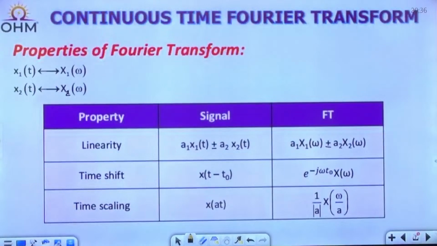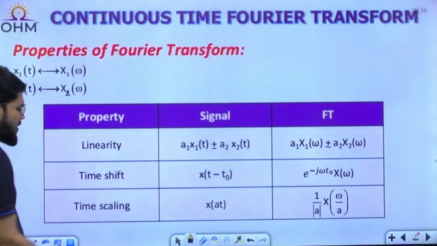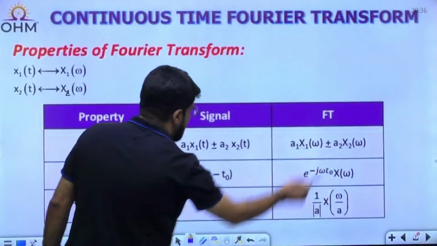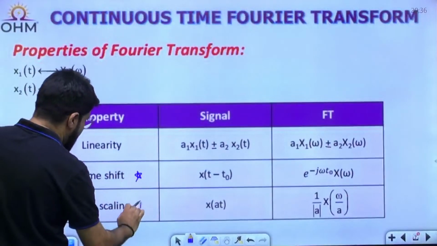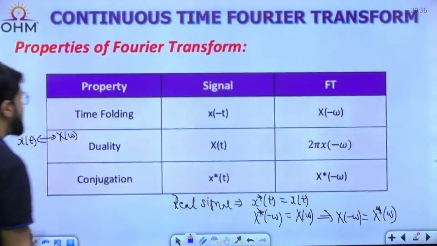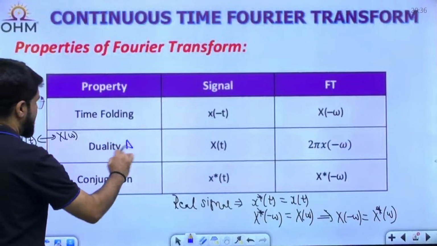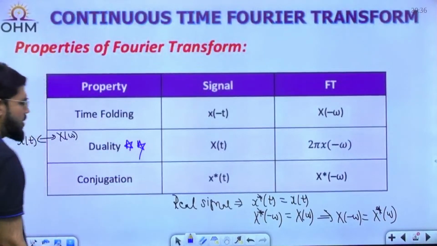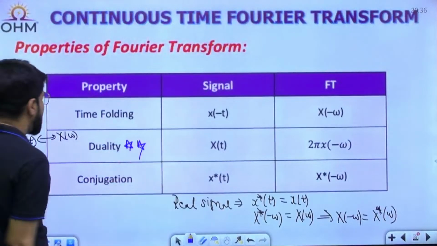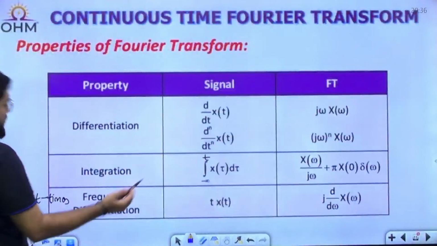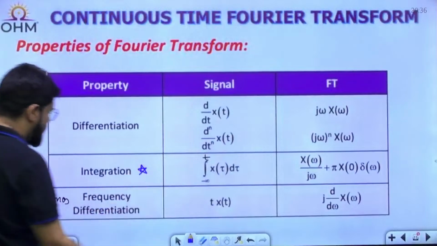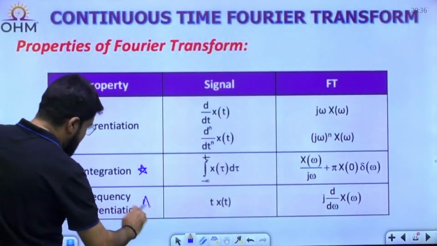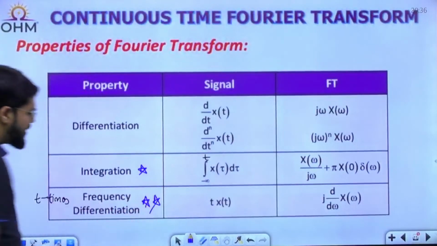But if I highlight the things which are more important out of the Fourier transform properties: time shift, because sometimes you directly get a question on shifting and scaling application. Duality, as I mentioned, is very, very important. Conjugation as a property is not important for numericals. Differentiation is important. Integration is actually more important. Frequency differentiation property, the t-times based question, is very important.